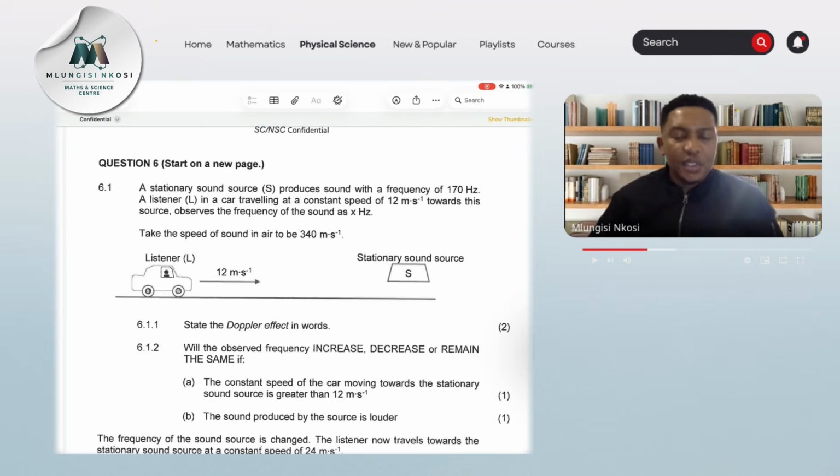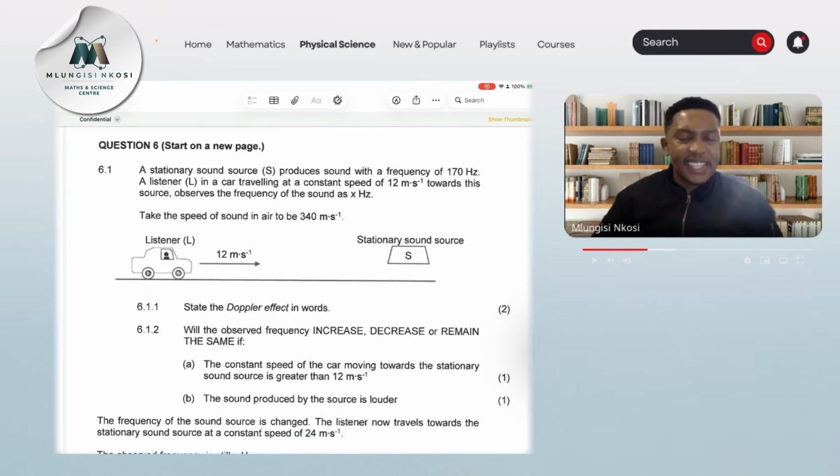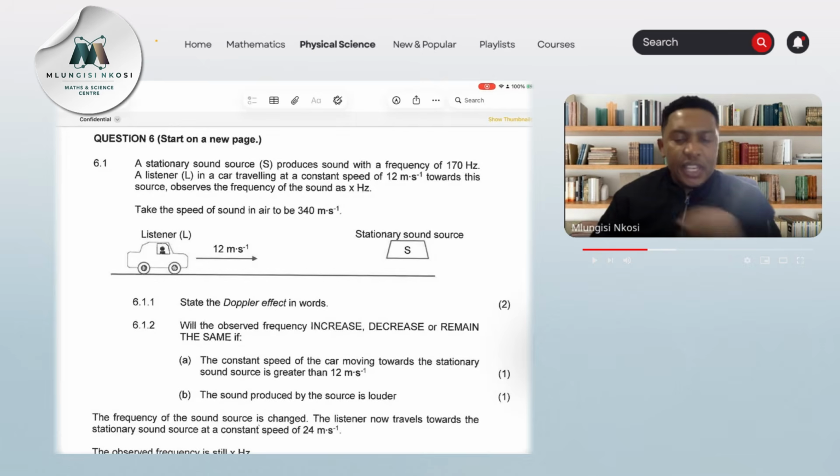Right, and now let's hop on to question number 6. So they say to us, we've got a stationary sound source that produces sound with a frequency of 170 hertz. A listener, L, in a car traveling at a constant speed of 12 meters per second towards this source. So we know that the source is stationary. Observes the frequency of the sound as X hertz.